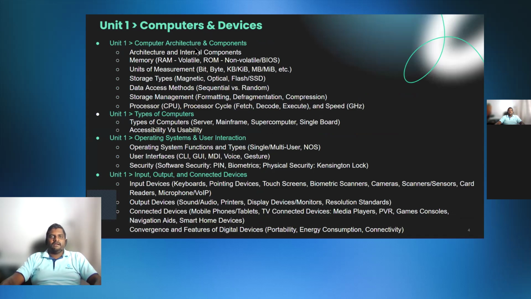And for theory, we have unit 1, right, Kalidu? So computer architecture and components. These are the things that are there in the book. And types of computers, operating systems, and user interfaces. In the Wednesday class that is already continuing, we are at this user interfaces area. Operating system functions and types are finished, and we should be starting user interfaces and security.